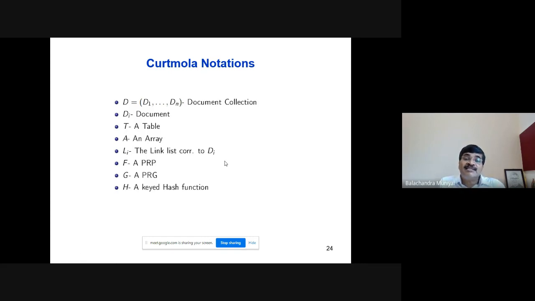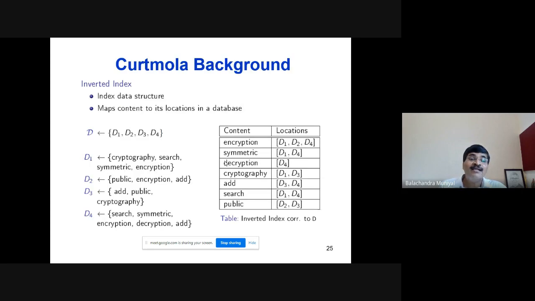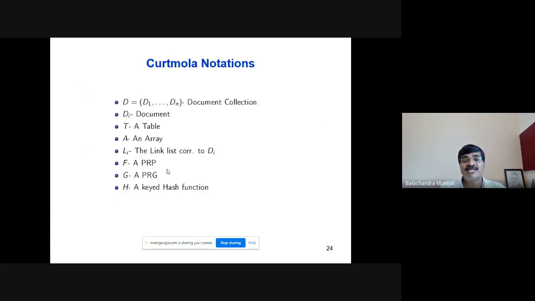This linked list contains Di, which points to the keywords which are present in Di. For example, consider D1 here, which points to the keywords present in the document D1. They are cryptography, search, symmetric, encryption, and so on. These are the keywords pulled out from the document D1, and they are stored as a linked list here.